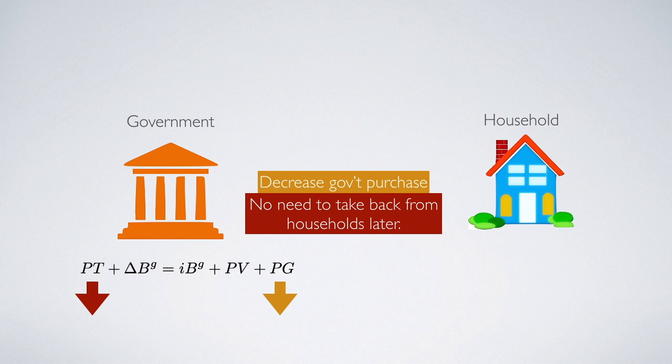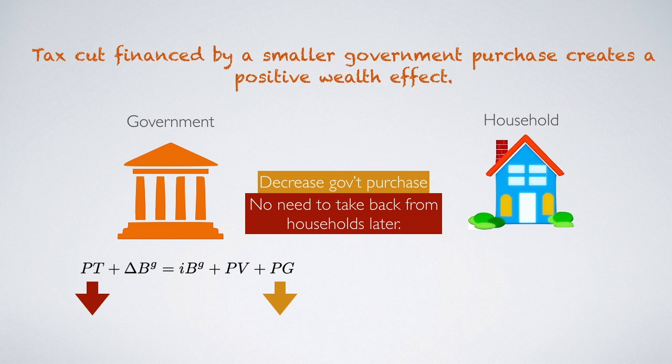Therefore, a tax cut financed by a smaller government purchase indeed creates a positive wealth effect on household. The government decreases the tax, gives the cash back to household, but there's no need for the government to take it back. So that's where the wealth effect comes from, only if the government finances it through a decrease in government purchase.